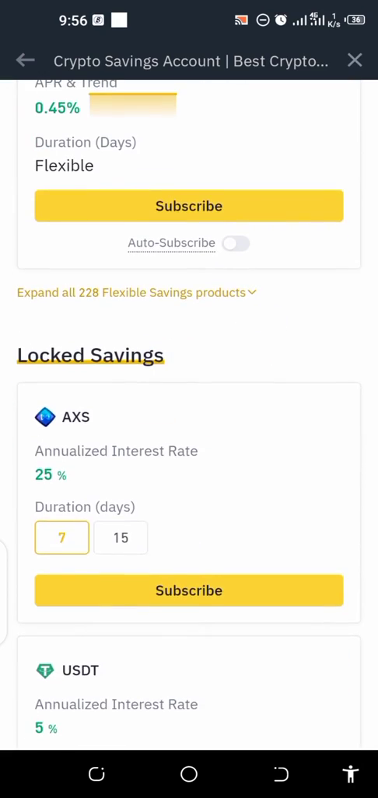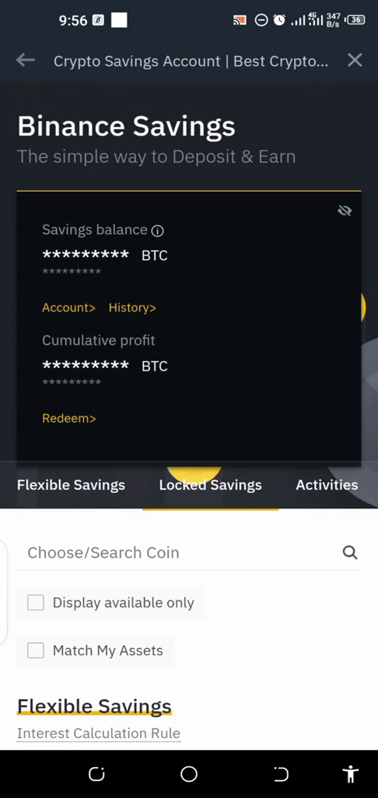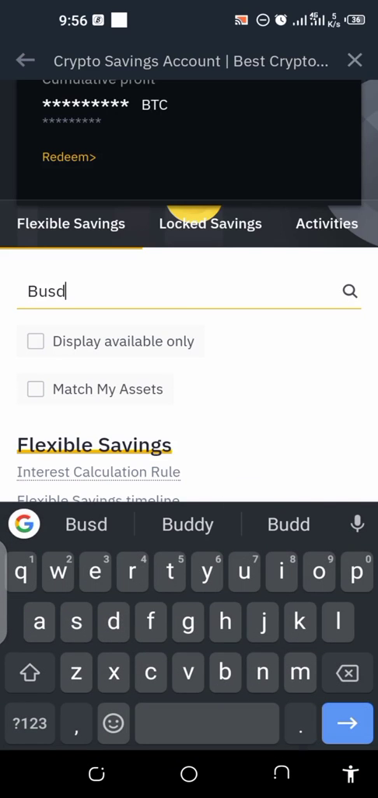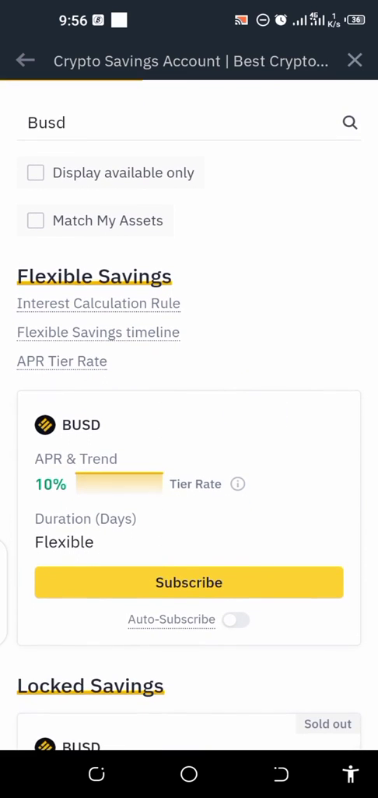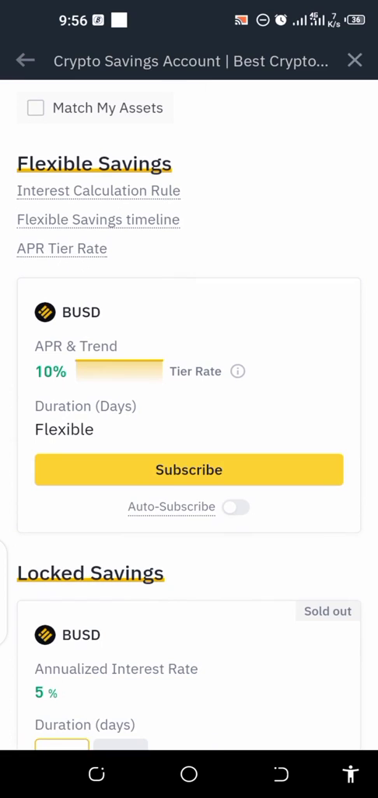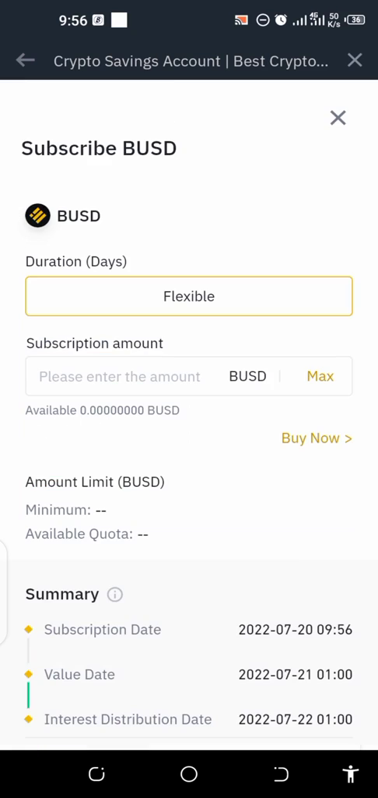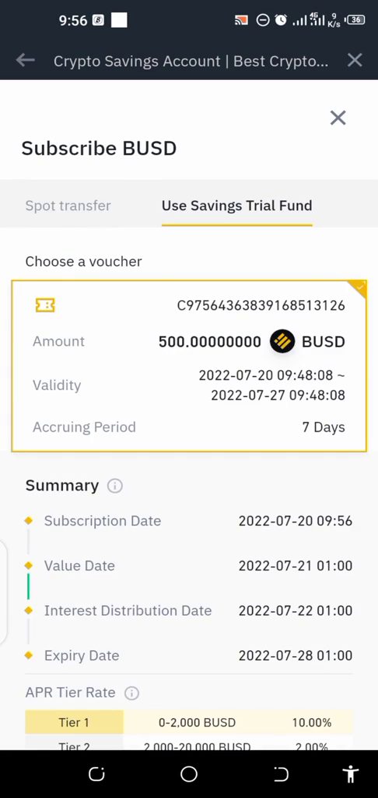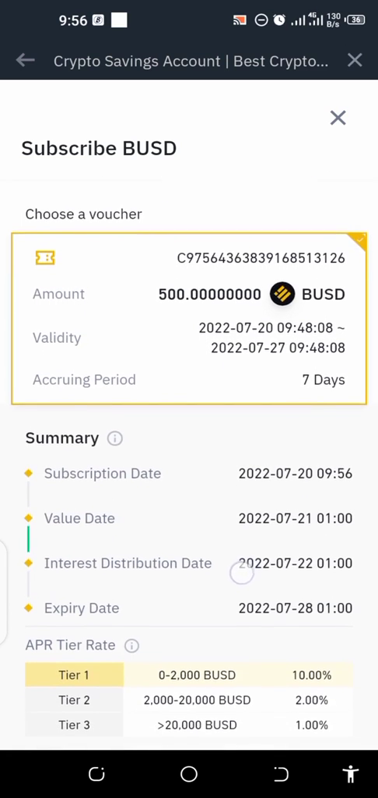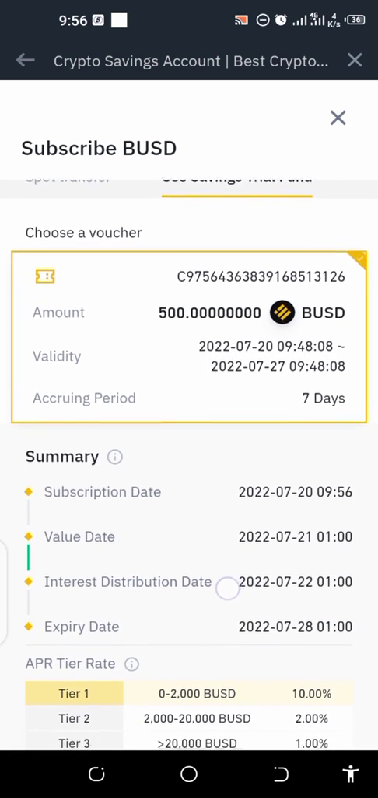Or should I just search for it here? BUSD. So let's search for BUSD, and then click on search. Let me know what it will bring us. So I think this is the one that we are about to subscribe to. So let's click on subscribe, and let me know what it's gonna do. Use service trial fund. So let's click on use service trial fund. Now as you can see, this is the service trial fund, 500 BUSD in our wallet.